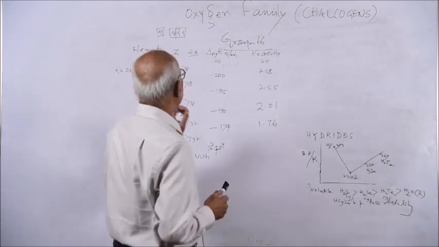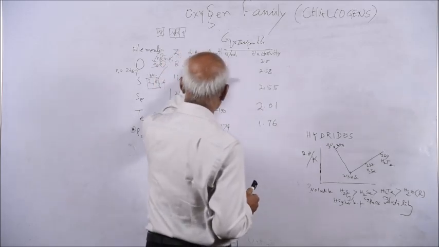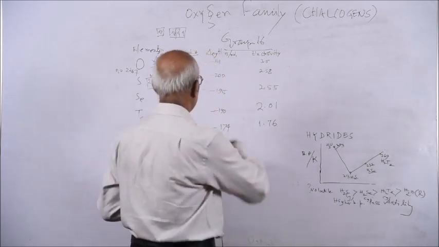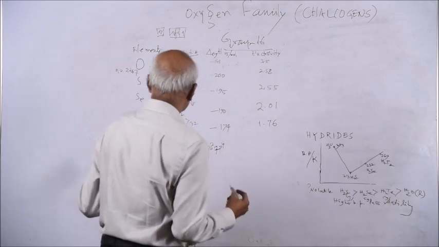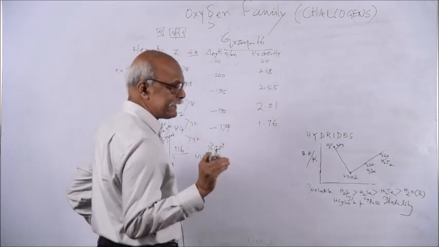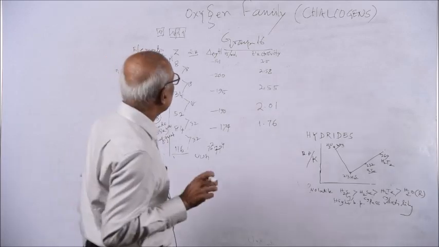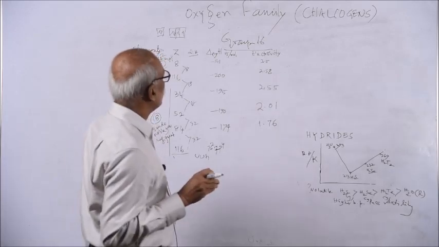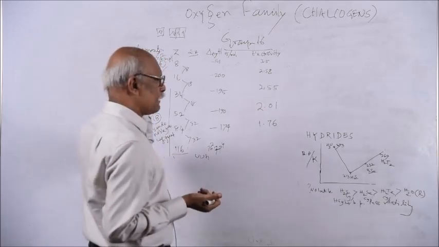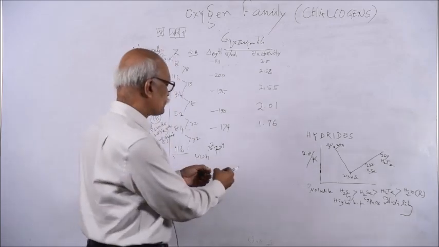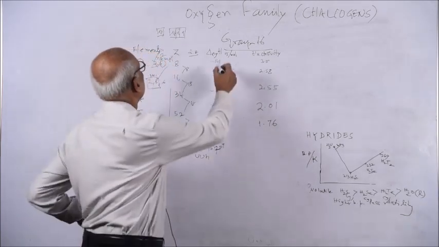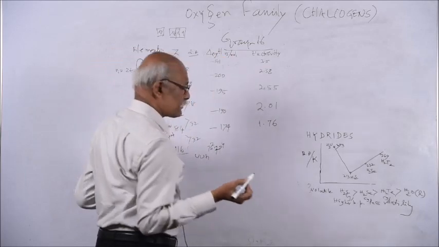Then you come to the electron gain enthalpy. This is a very good question. That is a quantitative thing. The qualitative one is electron affinity, the tendency to attract an electron. But here the electron gain enthalpy is just opposite to ionization enthalpy. In ionization enthalpy an electron is expelled, but in electron gain enthalpy an electron is added.